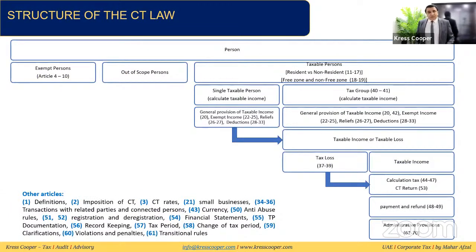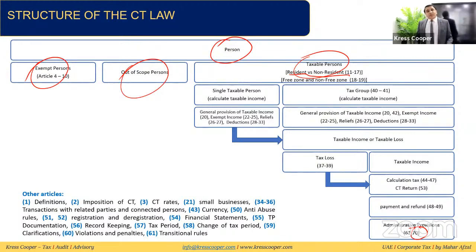We have tried to cover the key structure of the law. There are a total of 70 provisions in the law. If we try to structure it, these persons can be exempt persons, or out of the scope persons, or taxable persons. The exempt persons are covered in Article 4 to 10. Out of the scope persons have not been specifically mentioned. Then a taxable person can be a resident taxable person, or a non-resident taxable person.